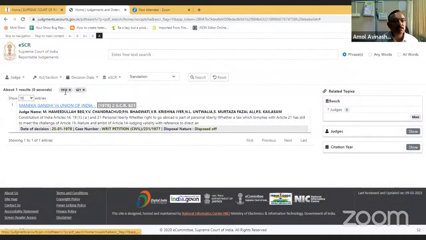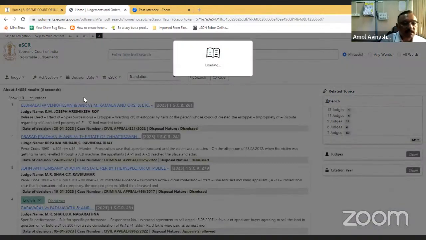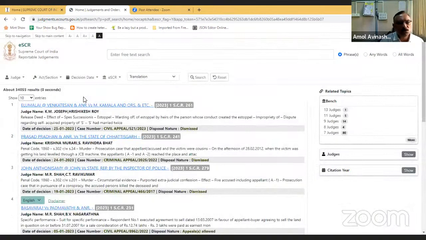So these are the search criteria where the concerned stakeholder, if he knows the judge name, or he knows the act and section, or a decision date, or he knows the volume, or say 7 judge bench or 9 judge bench, or citation year, then you can search all.